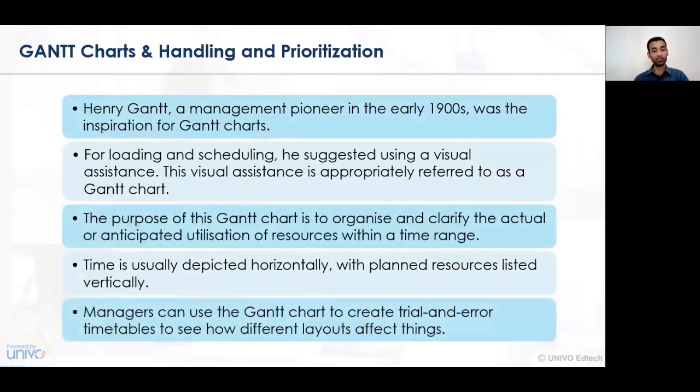A certain amount of prioritization of activities was identified, and based on that concern, the management pioneer, Mr. Henry Gantt, also gave a certain amount of theory. That theory, developed in the 1900s, was the inspiration for the development of Gantt charts. Gantt charts provide a series for loading and scheduling of materials. With the basis of charts of a visual nature, they give assistance for appropriately referring to the activities that need to be undertaken in a certain organization.